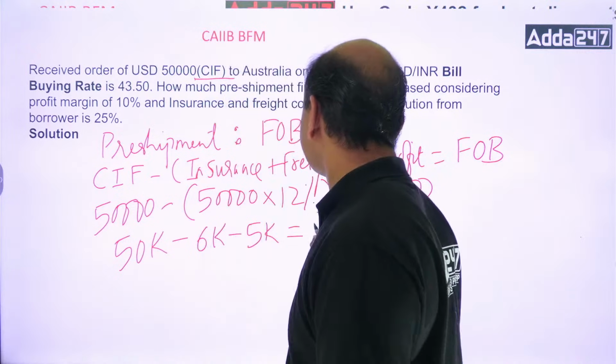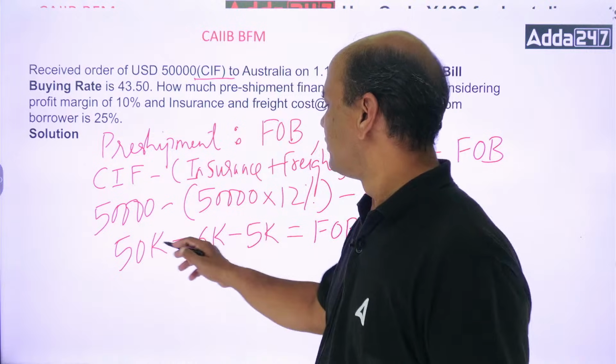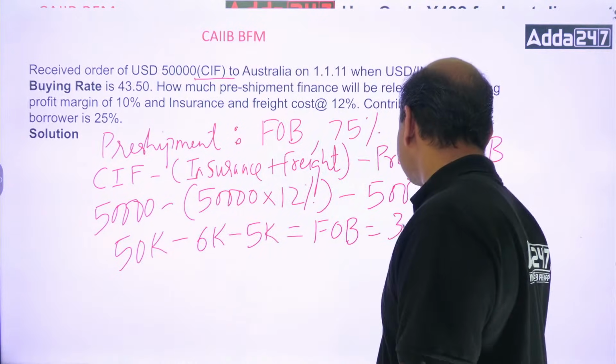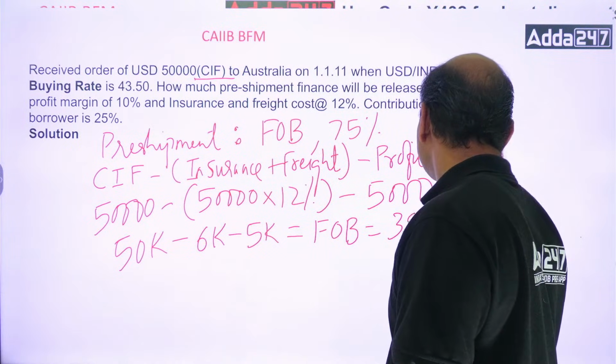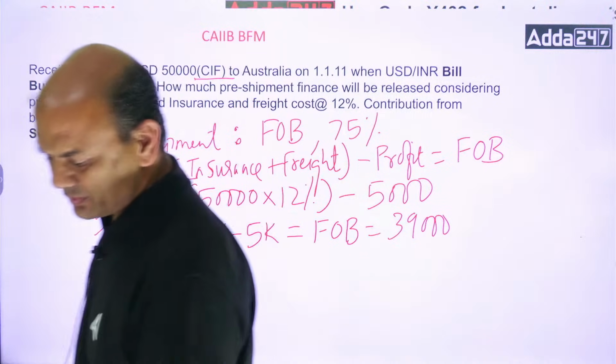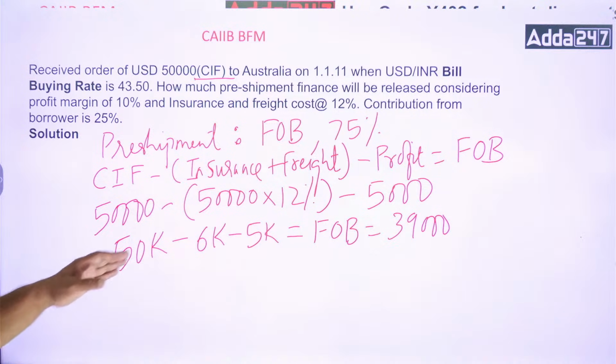So your FOB is 50 minus 11, that is 39. So 39,000 will be our FOB value. Getting this, everyone? Clear? Very important one. FOB value 39,000.